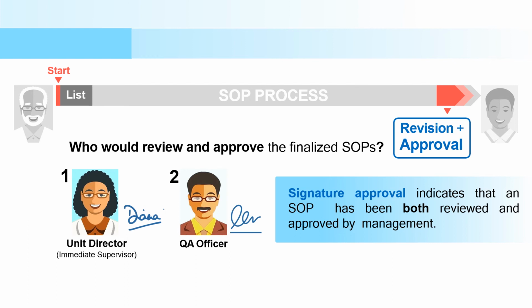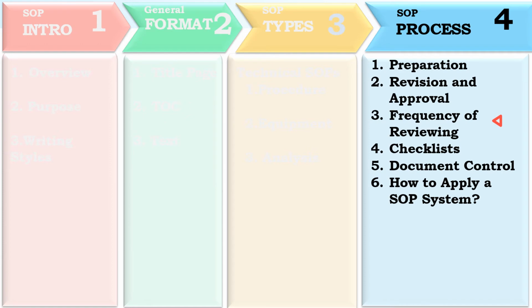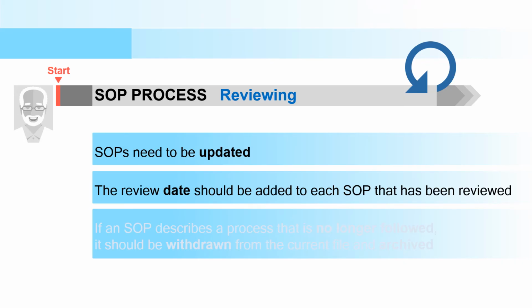Now, frequency of reviewing. SOPs need to be updated. The review date should be added to each SOP that has been reviewed. You have to write the date. The date is very important: at what date that SOP was reviewed.